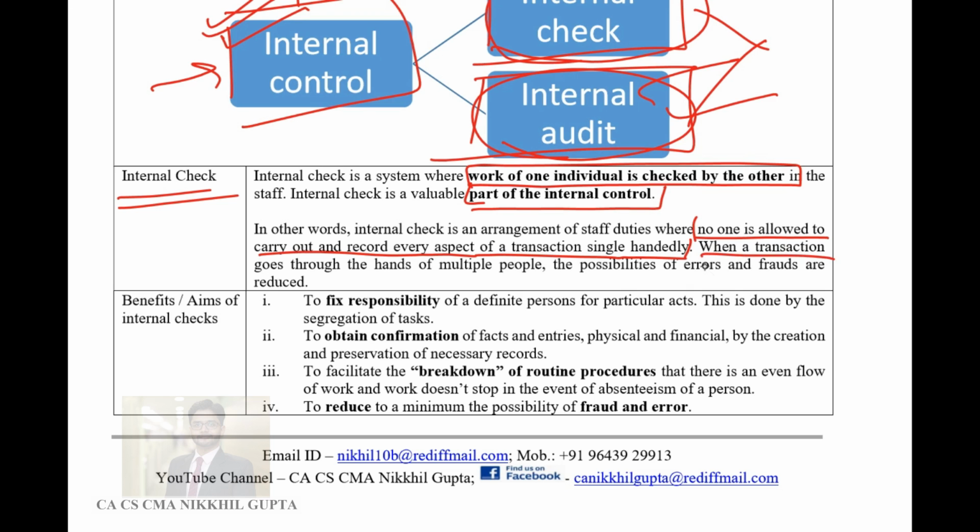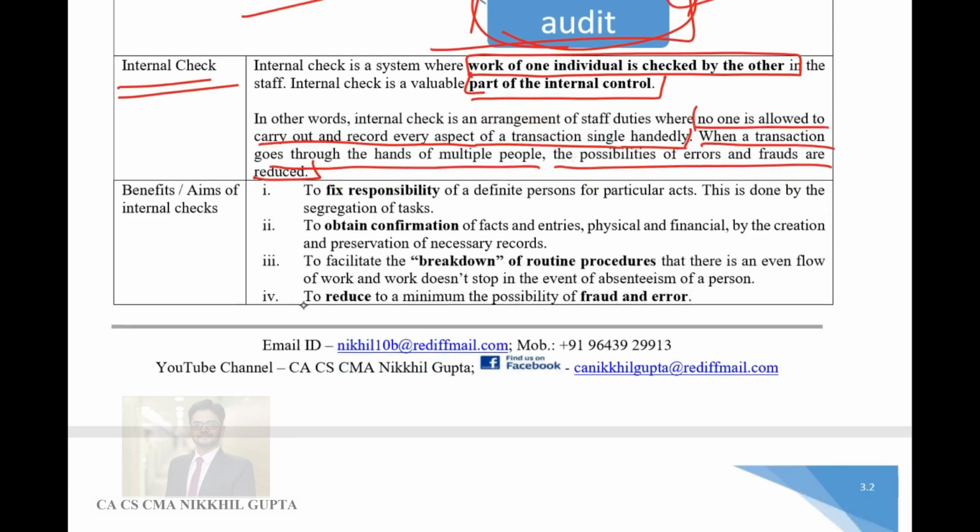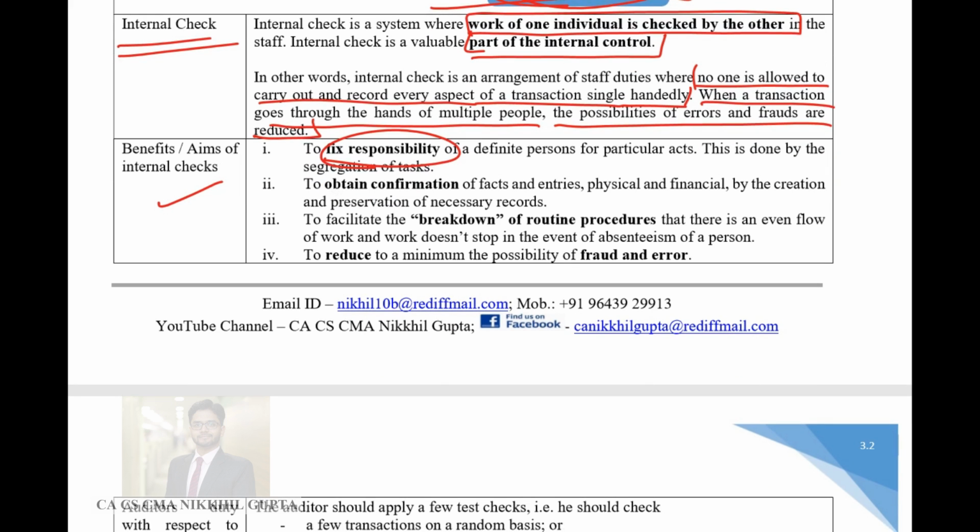When a transaction goes through the hands of multiple people, the possibility of errors and frauds is reduced. Now, what are the benefits of internal check? Benefits are it fixes responsibility of a particular act to a particular person. I mean, if the accountant has not counted the cash properly or has not booked the entry properly, then we can easily fix the responsibility of not doing this on the accountant.